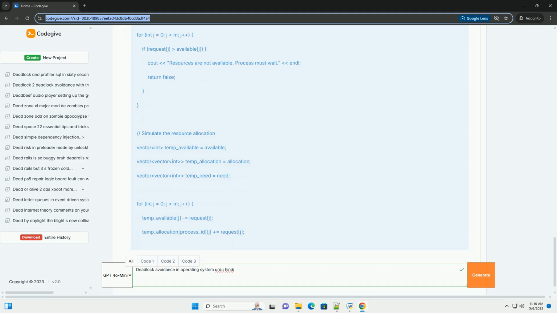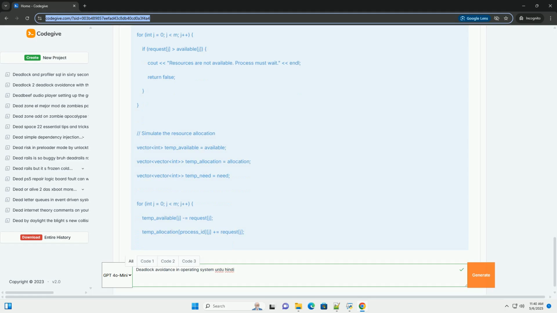Conclusion. Deadlock avoidance, specifically using the banker's algorithm, is a powerful technique for preventing deadlocks in operating systems. It strikes a balance between strict prevention methods and the potential chaos of deadlock detection and recovery. Understanding the concepts of safe states and the algorithm's logic is essential for designing and managing systems that need to avoid deadlocks while maintaining reasonable resource utilization.